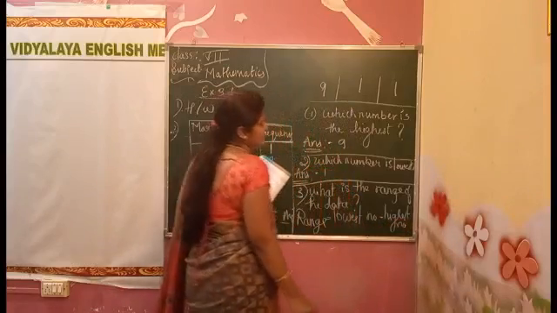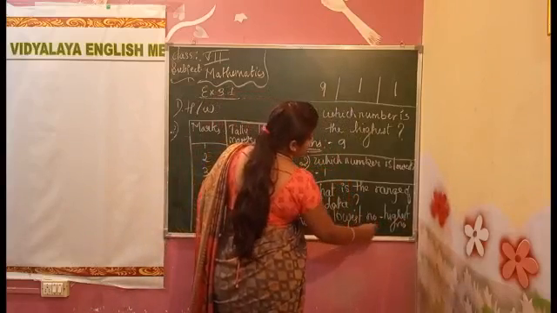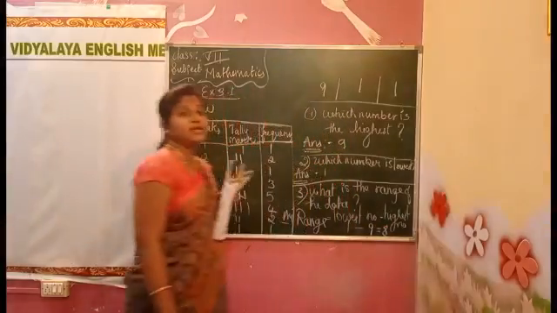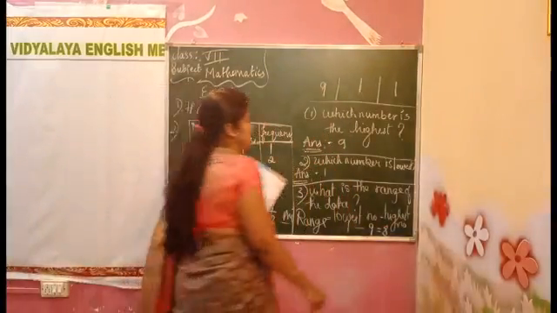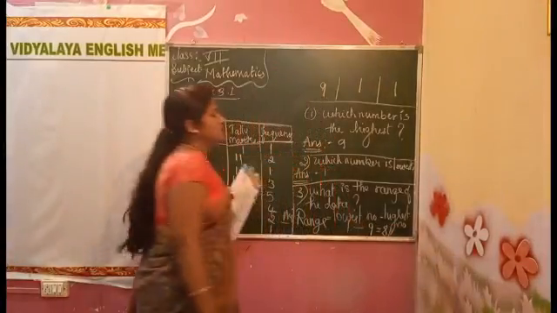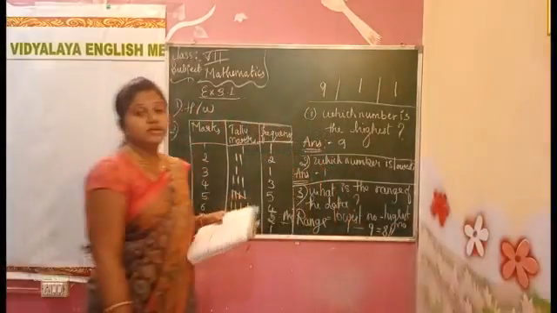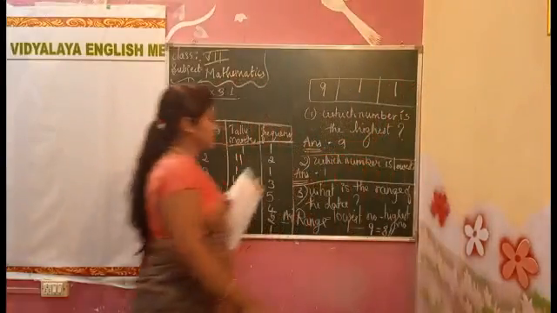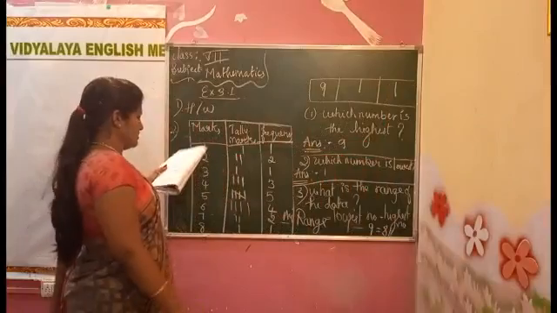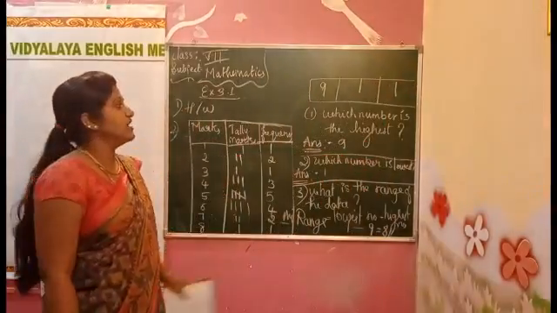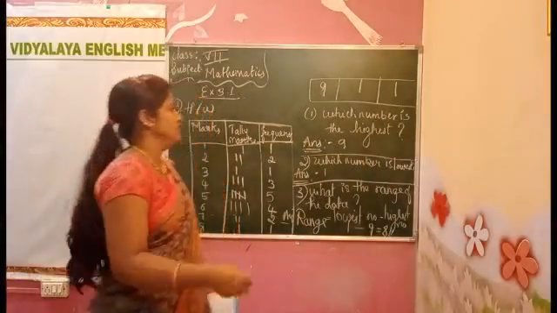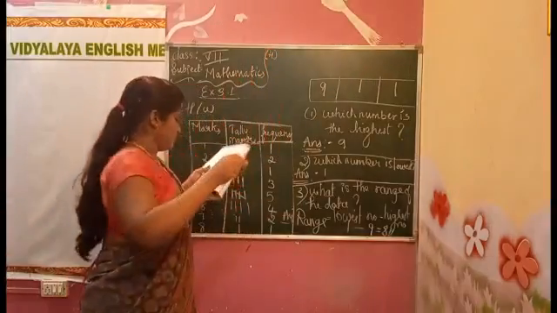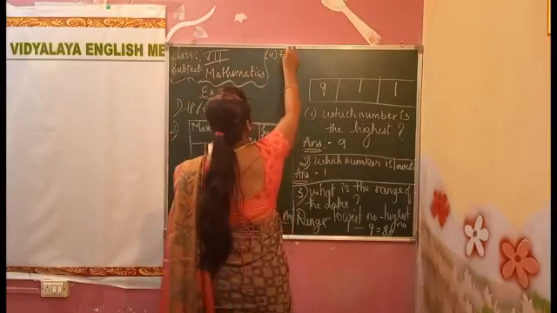What is the lowest number here? 1. What is the highest number here? 9. So what is the range, children? 9 minus 1 will be how much? 8. So the range of the data is 8. Okay. The last question. Fourth question. I will write it here. Find the arithmetic mean.